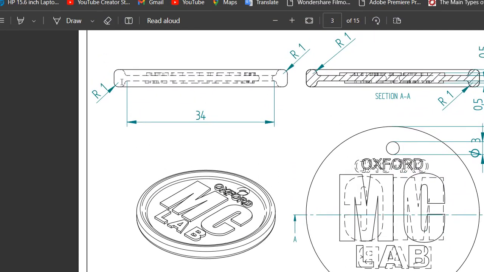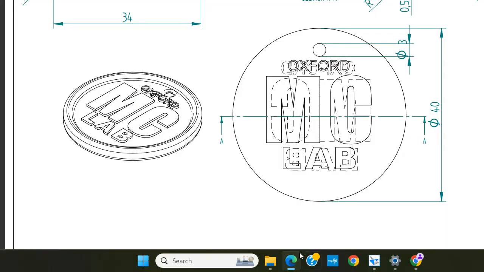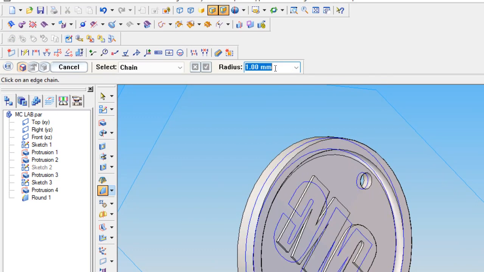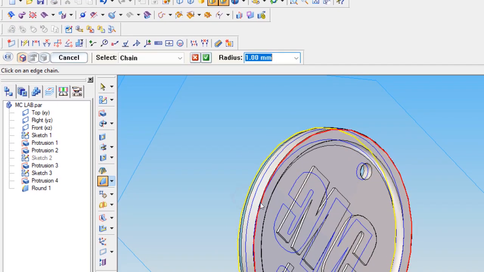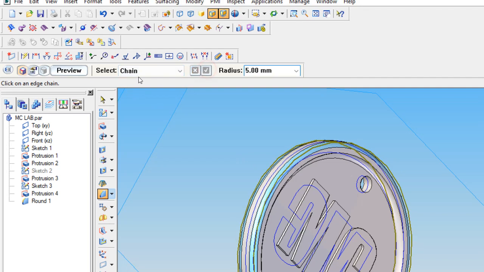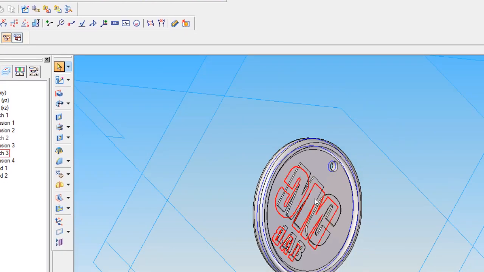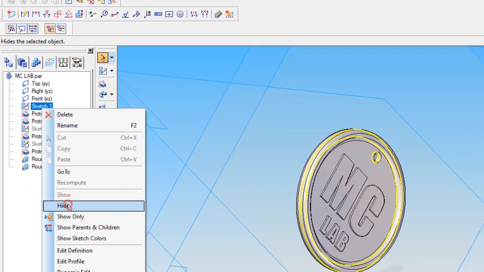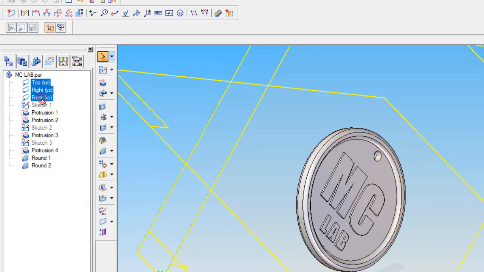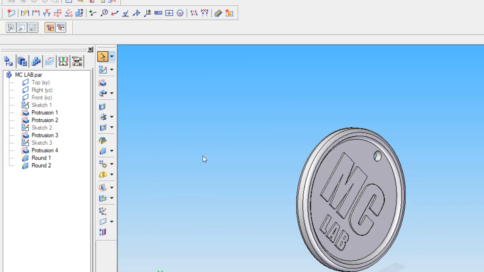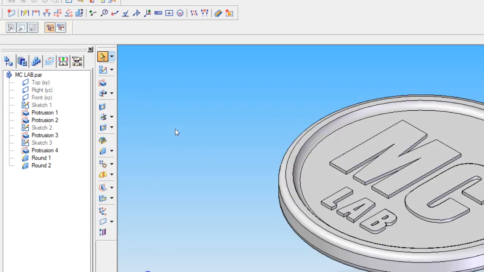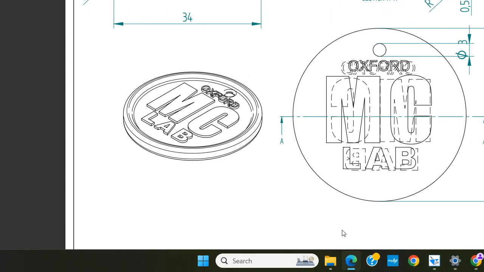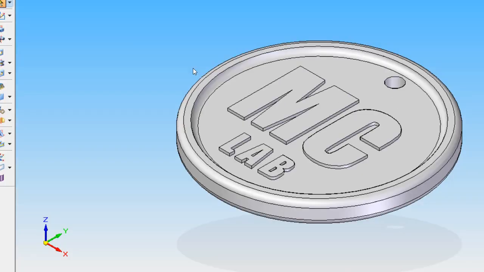And if you look closely, you can see the outer side also has a 1 mm fillet. Same here, around. We click OK, preview, finish. And the sketches will be hidden, and planes also will be hidden. If you go here, you can see that accordingly this sketch we made is solid.